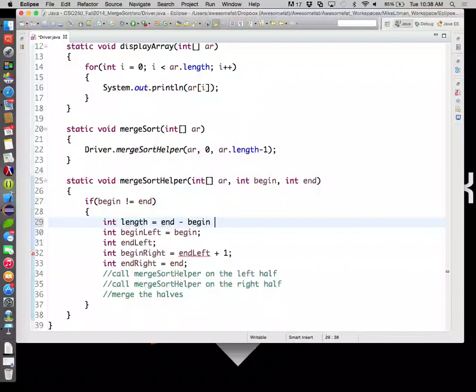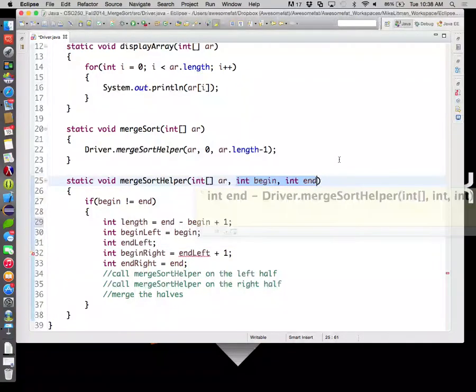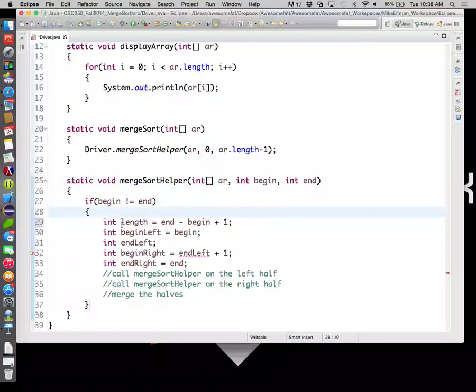End minus begin plus 1. That's our length. We can't just say AR.length, because we're always passing the same array everywhere. We're only interested in a portion of that array set aside by begin and end. So we need to know the length of the part of it we're interested in. All right, so now we know what length is. That's the number of buckets in the portion we're interested in.